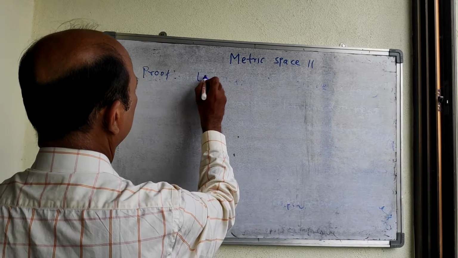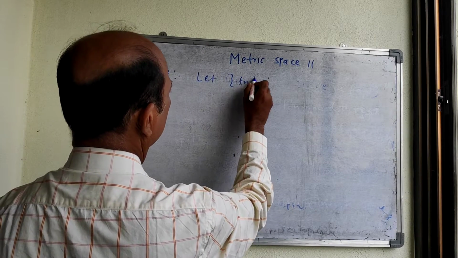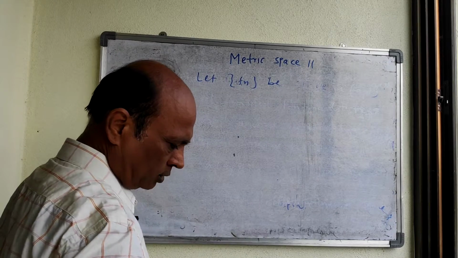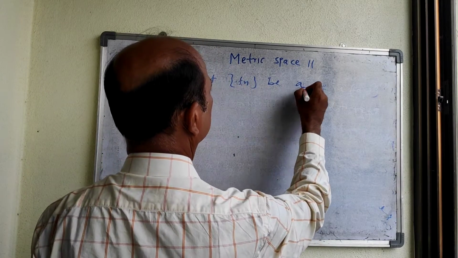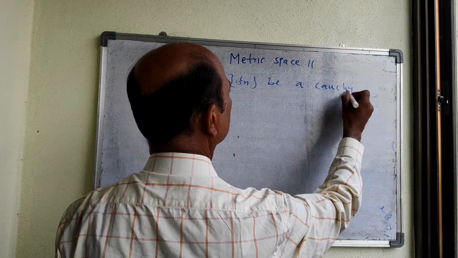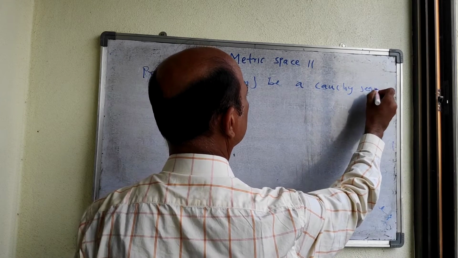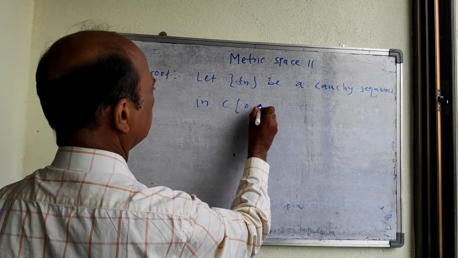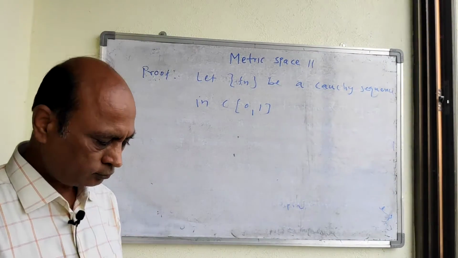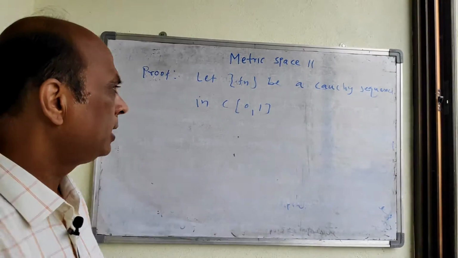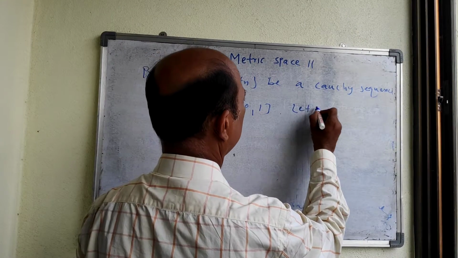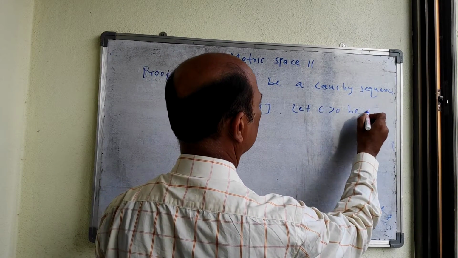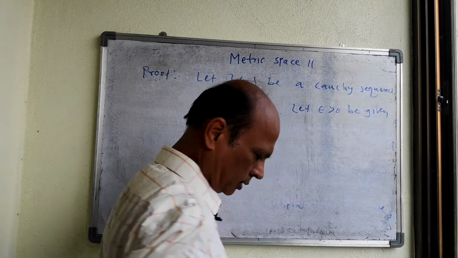Proof. Let f_n be a Cauchy sequence in C of closed interval [0, 1], and let epsilon greater than 0 be given.